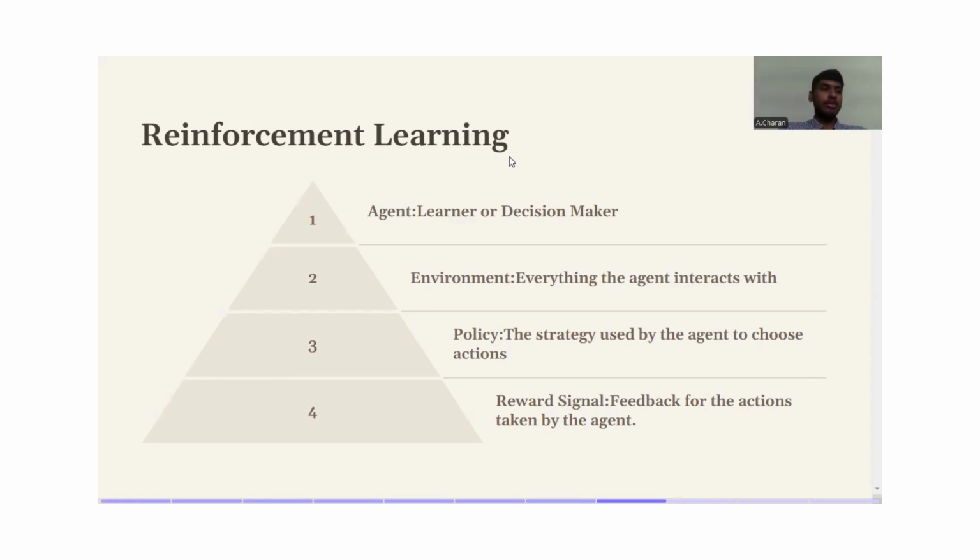Now, reinforcement learning involves an agent that learns to make decisions by interacting with the environment. The agent receives rewards or penalties based on the actions that are taken, and the goal of reinforcement learning is to maximize the cumulative reward. That is, the final maximization of the reward should be greater than the penalty. We have to learn a few terms which I have said earlier. Those are agent, environment, policy, and reward signal.